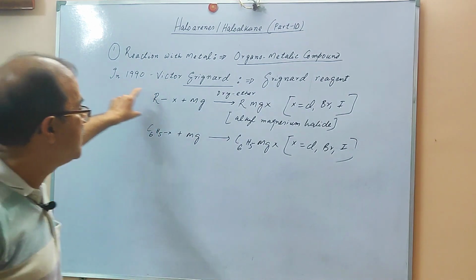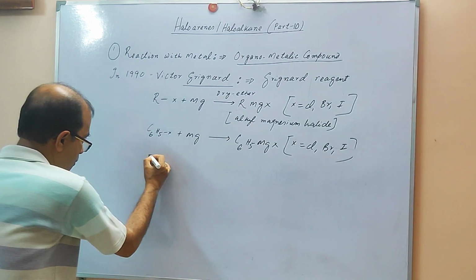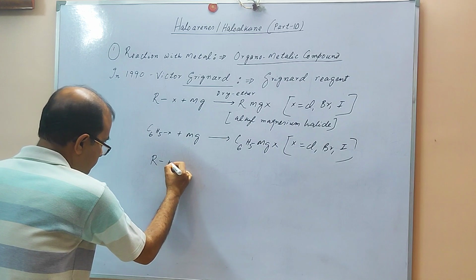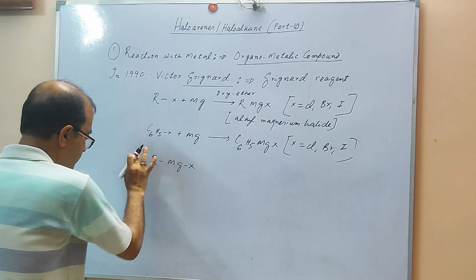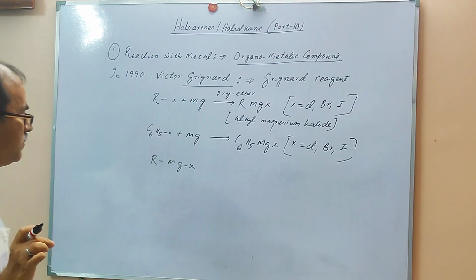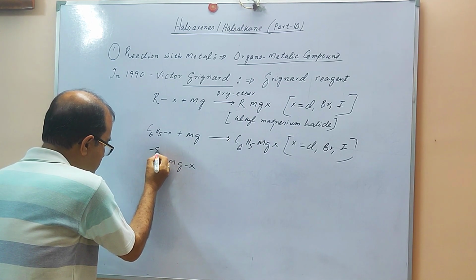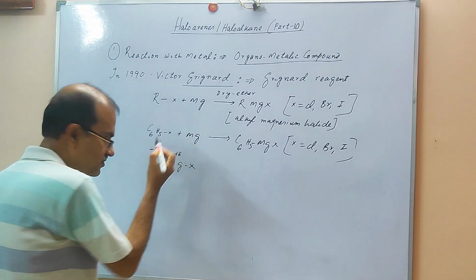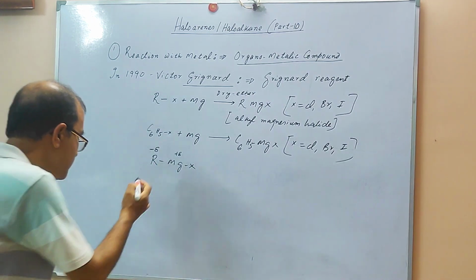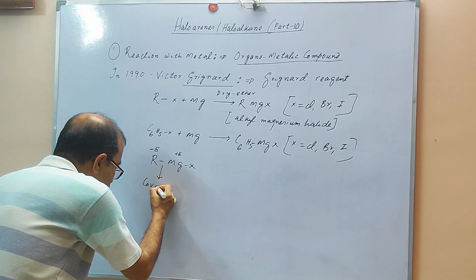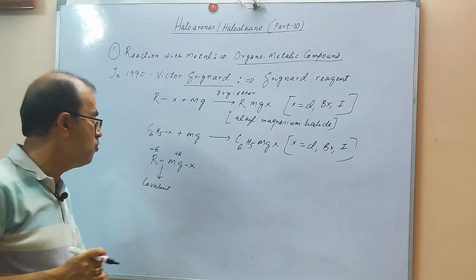If you analyze the Grignard reagent, you will find that the carbon atom is much more electronegative than the magnesium, so there is a partial negative charge on carbon and a positive charge on magnesium. Although the bond between carbon and magnesium is covalent, it is highly polar.